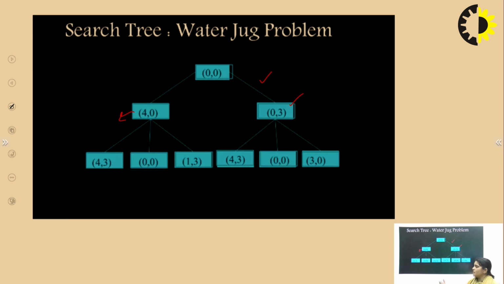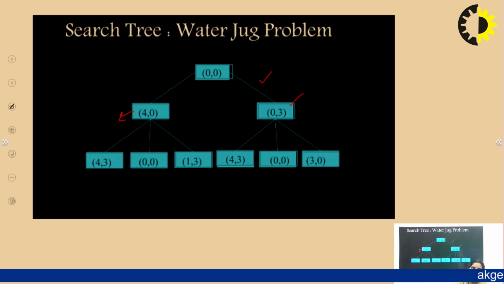So simply, we can say this is the search tree which indicates the states from the initial state to the goal state, the intermediary steps or states which a particular water jug problem can have. This is the representation of that.